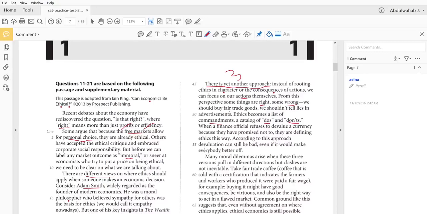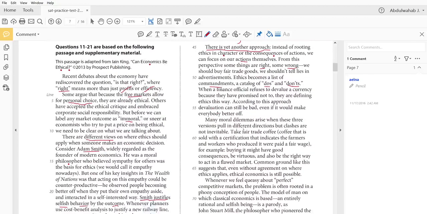Basically, it's not about the consequence. Even if devaluation could make everybody better off, if it's considered a bad action, if it's among the don'ts, then you just don't do it because it's something bad that you shouldn't do, or the action is described as being a bad action.